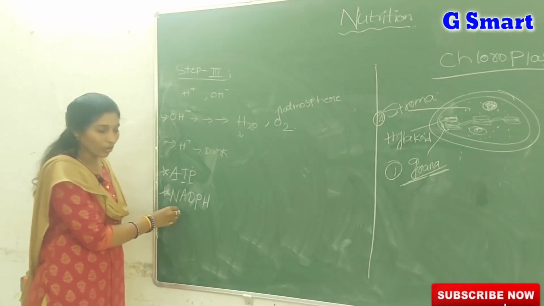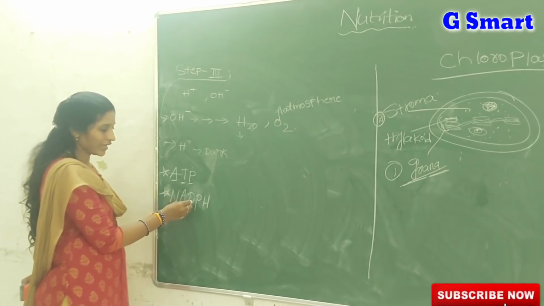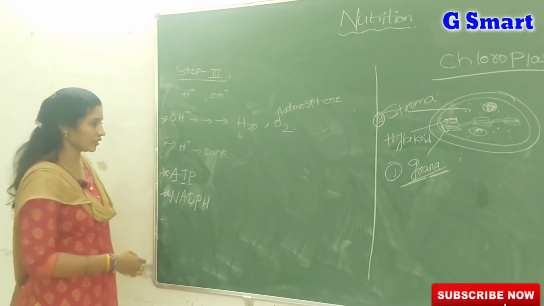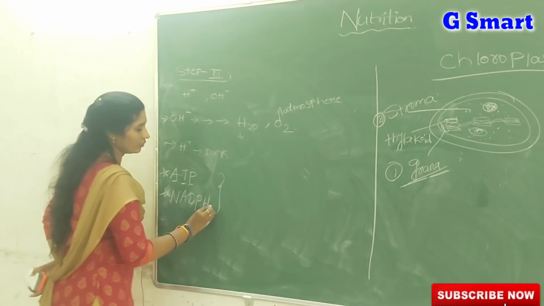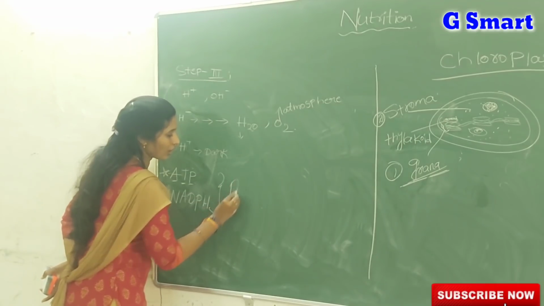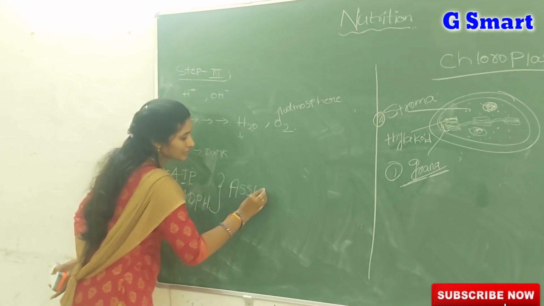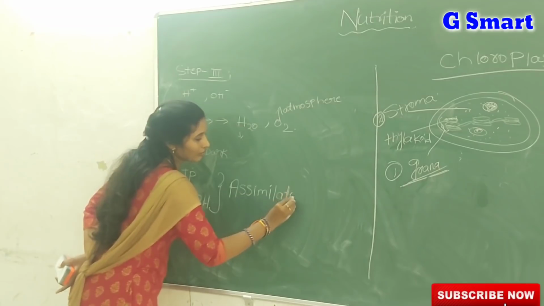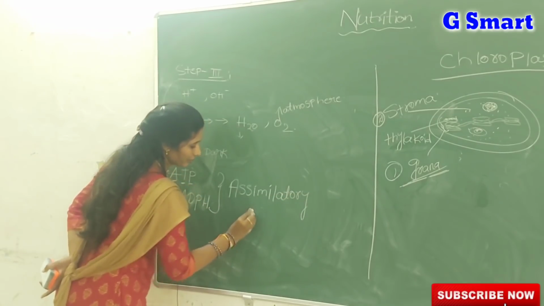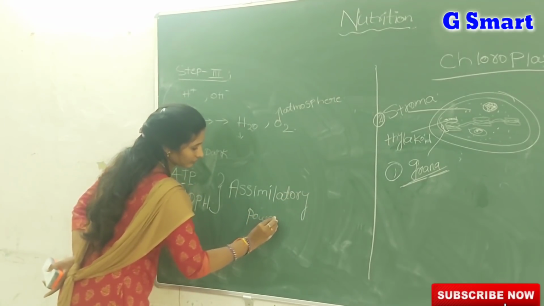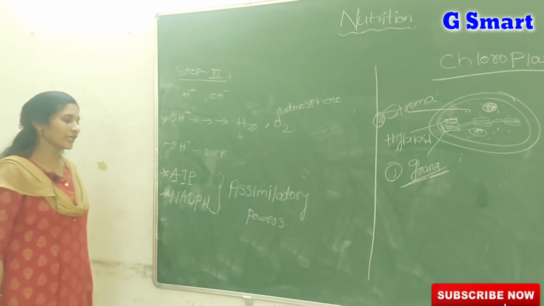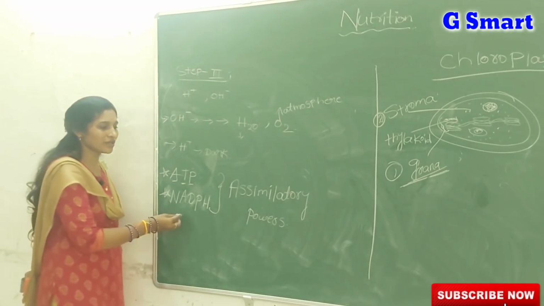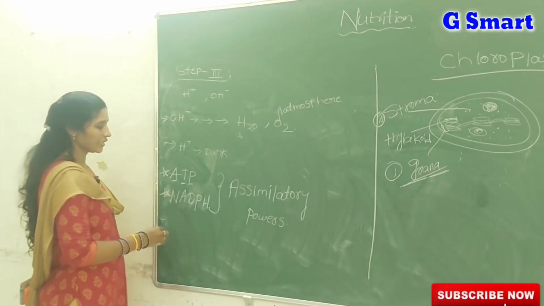NADPH means nicotinamide adenine dinucleotide phosphate hydrogen. So these are the products of light reactions. We call these products assimilatory powers. So ATP and NADPH are the products of light reactions that we call assimilatory powers.